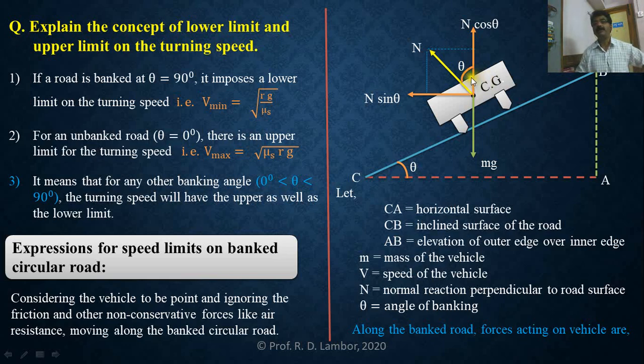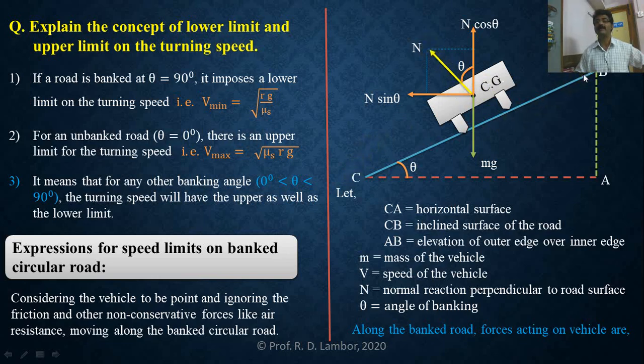So see this diagram carefully. In this diagram, forces acting on the vehicle, according to me, there are two forces. First one is the weight of that vehicle, and it always acts vertically downward through the center of gravity of the vehicle. And the second force is the normal reaction, which is exerted by the road surface on the vehicle. And this normal reaction is always perpendicular to the road surface.